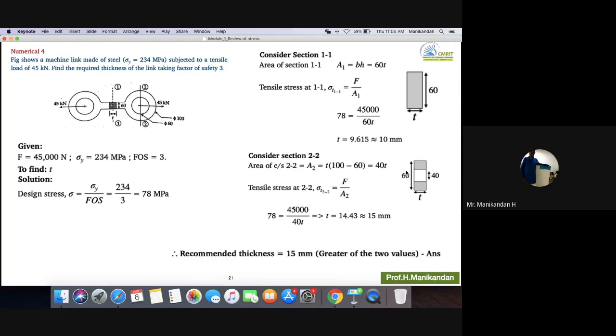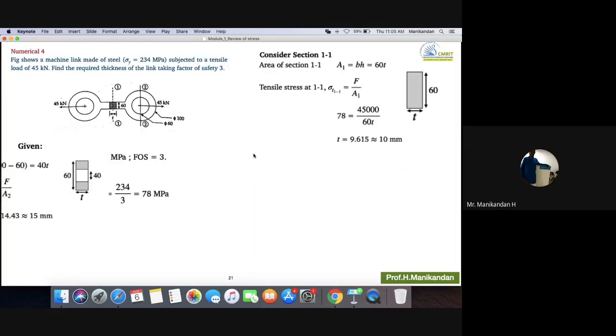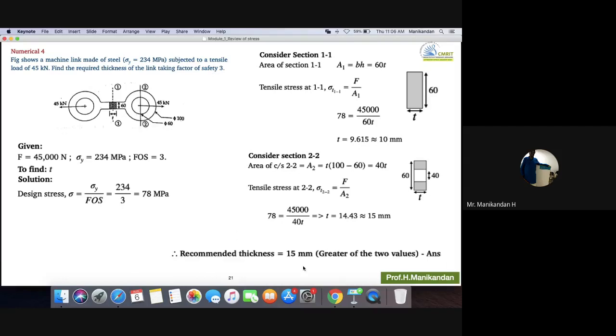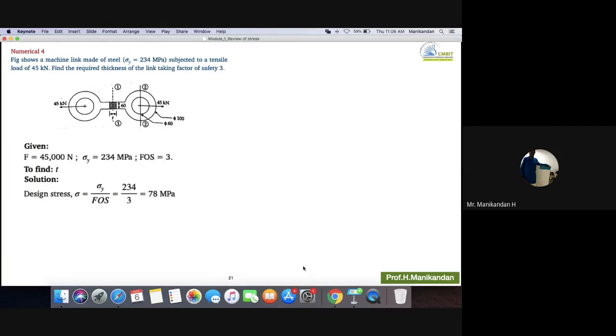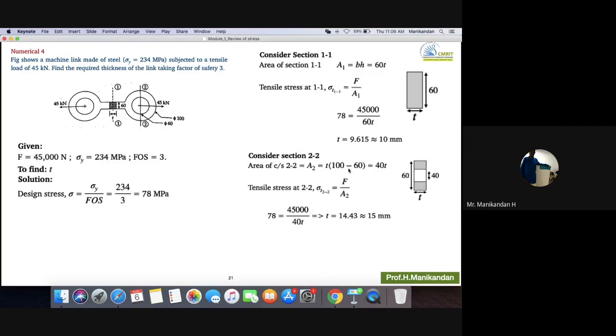So 100 minus 60, I made the mistake while drawing. The 100 outside diameter minus 60 inside diameter into thickness T, because T is unknown. So we get 40 T as the area.